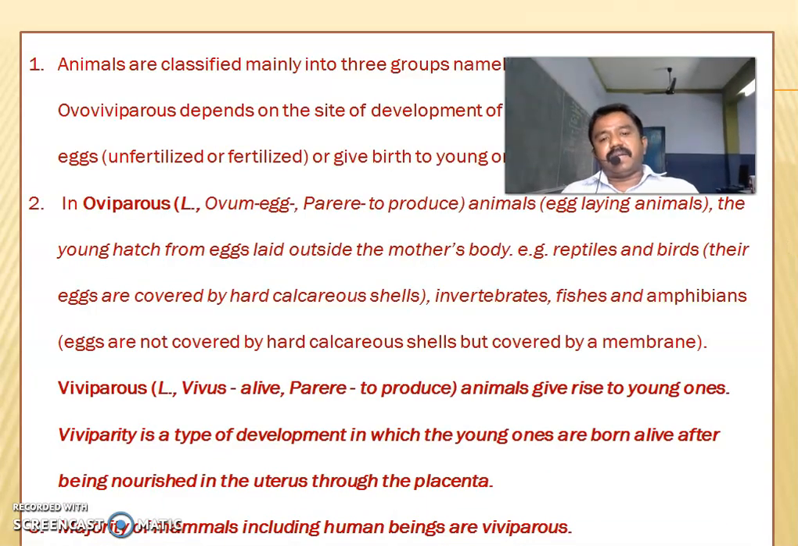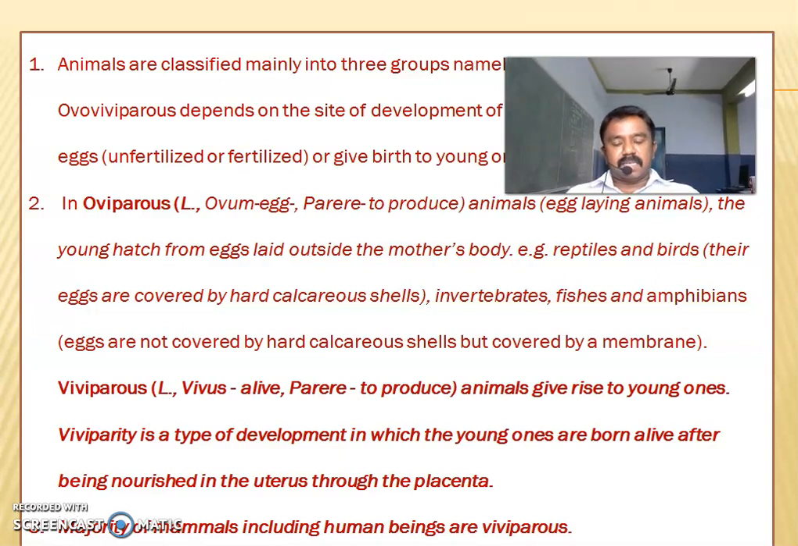Animals are classified mainly into three groups, namely oviparous, viviparous, and ovoviviparous, depending on the site of development of the embryo and whether they lay eggs, unfertilized or fertilized, or give birth to young ones. Fertilized eggs are released from birds, for example, and unfertilized eggs are released from, for example, frog.